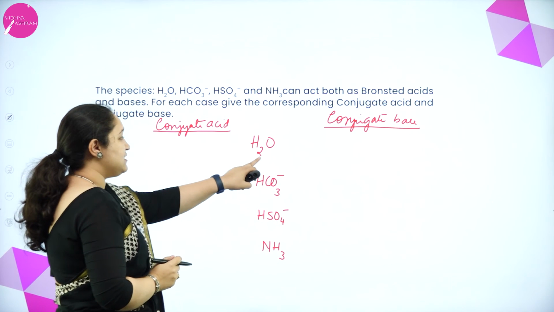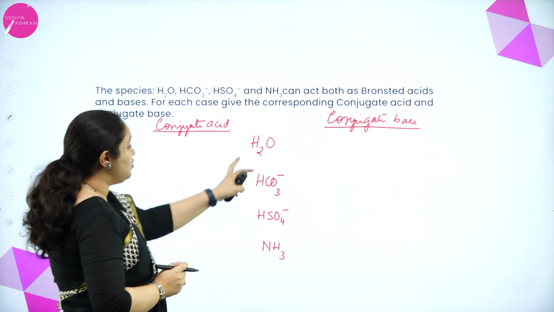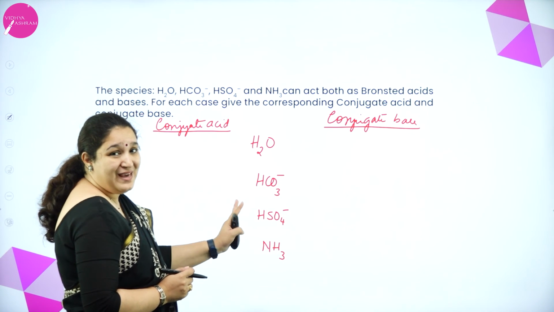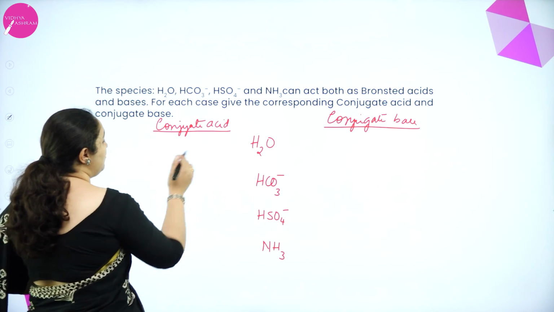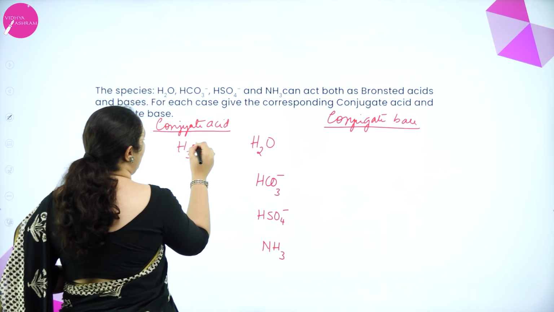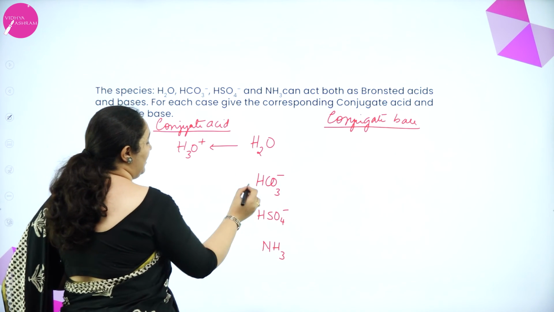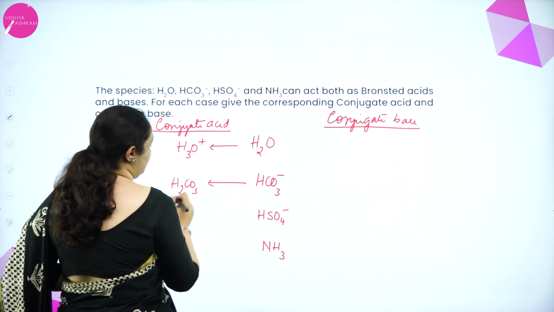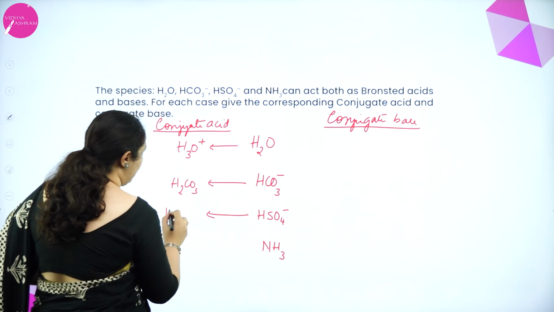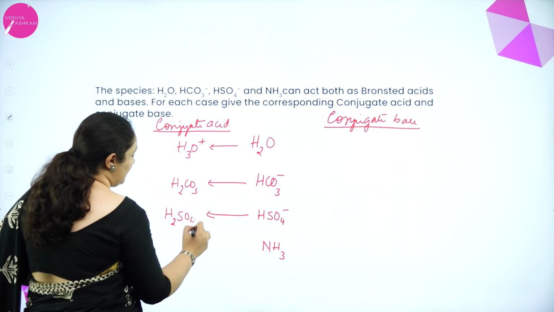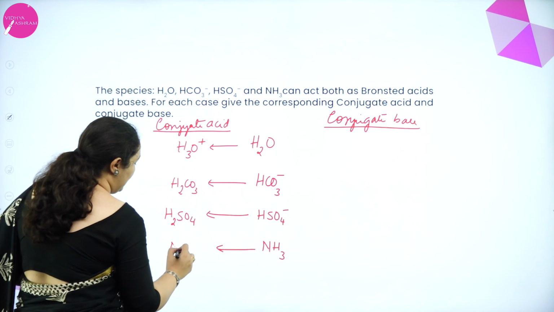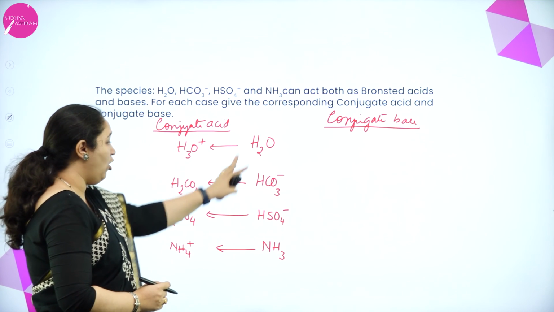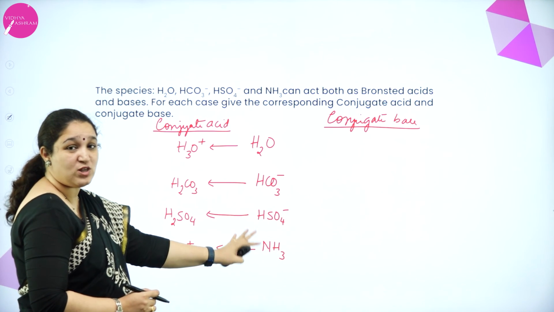Now, if it acts as a base, I'll get the conjugate acid. So what is a base? Now, all of this I'll consider to be a base. Okay. So base means it will take up an H plus ion. So when it takes up an H plus ion, I'll get H3O plus ion. Correct? It takes up an H plus ion. What will I get? I'll get H2CO3. Here if it takes up an H plus ion, I'll get H2SO4. And here if it takes up an H plus ion, I'll get NH4 plus. So these are the conjugate acids of these bases if it is reacting like a Bronsted base.